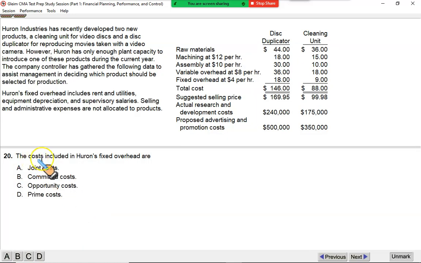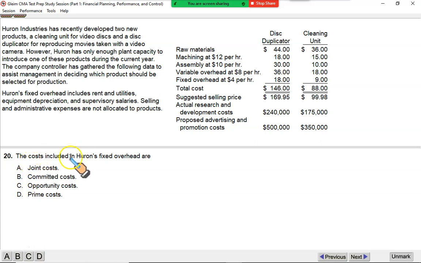Finally, the cost included in Huron's fixed overheads. Fixed overheads would include rent, insurance, property taxes, right here. Huron's fixed overhead includes rent, utilities. You may argue that utilities, like electricity, vary with the usage. But let's say if the utilities involve a water bill, which is fixed in most cases. The word utilities is debatable, because utilities include electricity, gas and water, and the bill depends upon usage. But let's ignore that. Consider rent, depreciation of equipment, and supervisor salaries. These are fixed costs which you have to pay. So we don't see any word fixed.